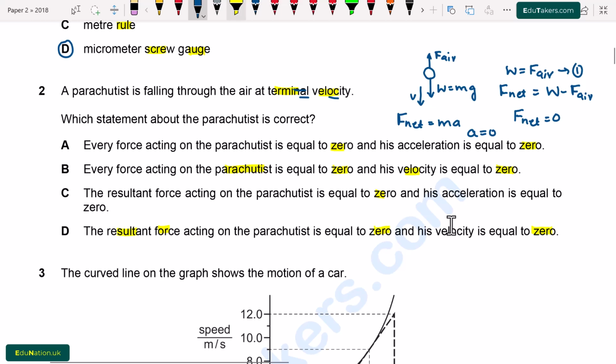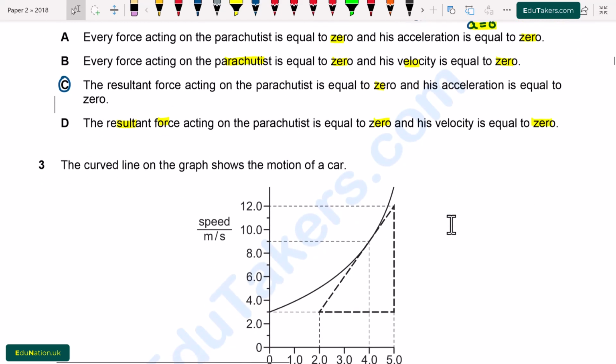So here we can see that the net force acting on the body is equal to 0 and also the acceleration is equal to 0. Now option C is correct, which shows that the resultant force acting on the parachutist is equal to 0 and his acceleration is equal to 0. Options A, B and D are incorrect because here velocity is equal to 0, which is not possible. So only option C is correct.